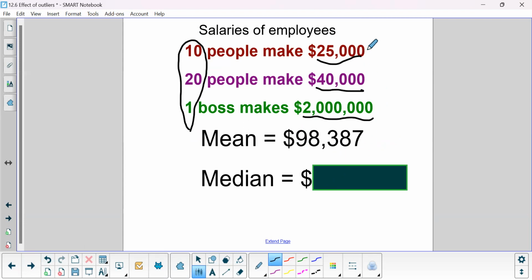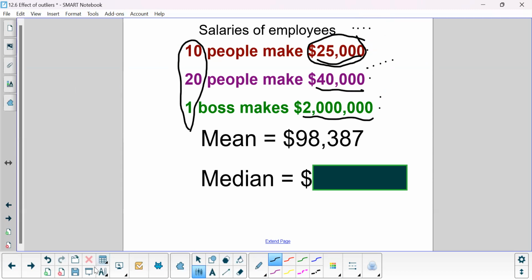And so when you do the mean calculation, it actually does end up to be $98,387. But you're not going to go this plus this plus this divided by 3 because you actually have 10 of these. So you have to go 25,000 plus 25,000 plus 25,000 plus 25,000, 10 times. And then you go 40,000 plus 40,000 plus 40,000 plus 40,000 plus 40,000, 20 times, plus 2 million. And then you divide that all by 31.